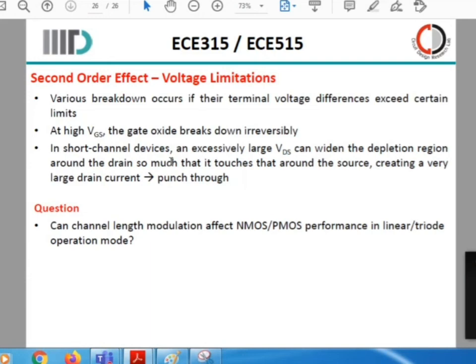But what happens when you apply a large VDS supply? For example, the entire supply voltage appears across the device itself. The device will break down. So this is one of the reasons why, as you go below in technology, the voltage scaling also went down, say from 1.8 to 1.2 to 1 to 0.9 to 0.6.